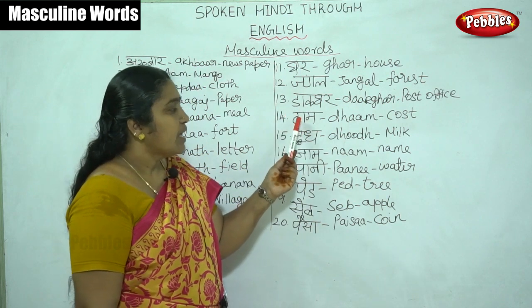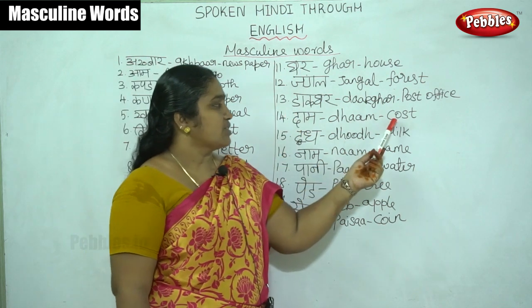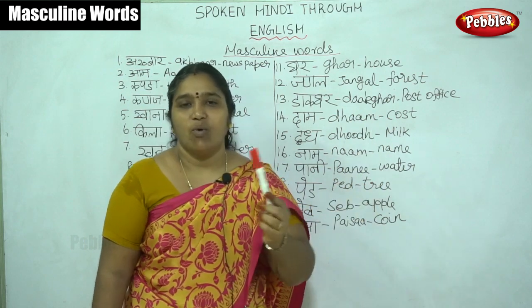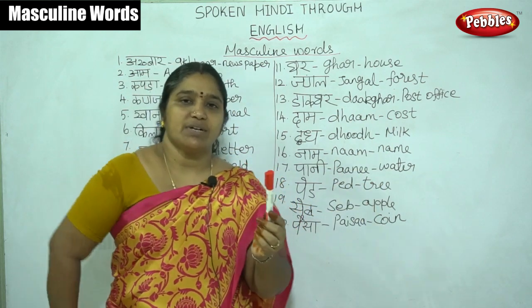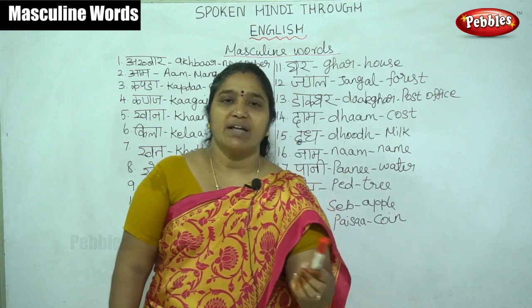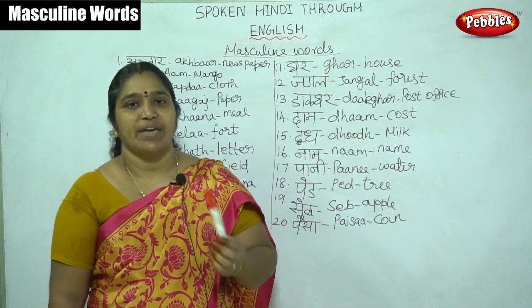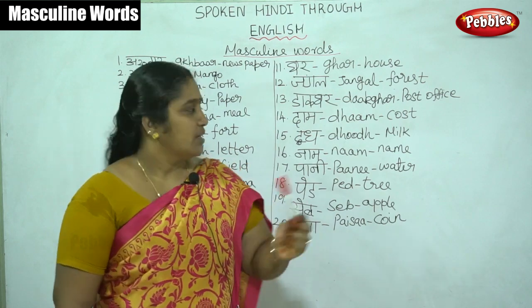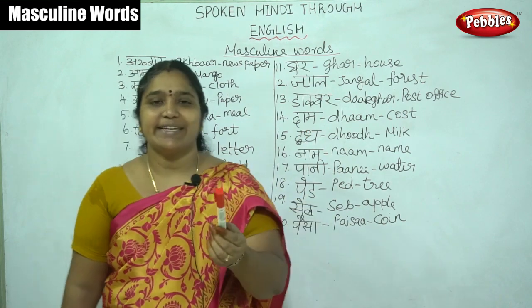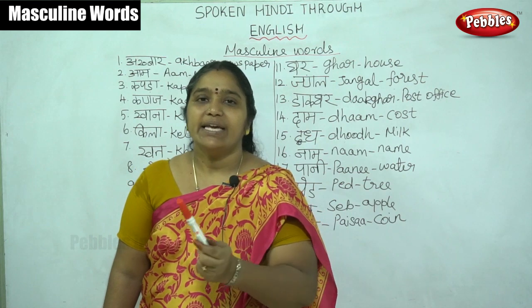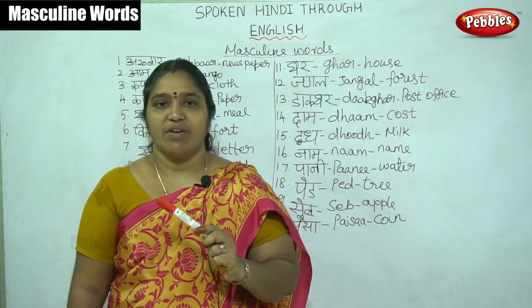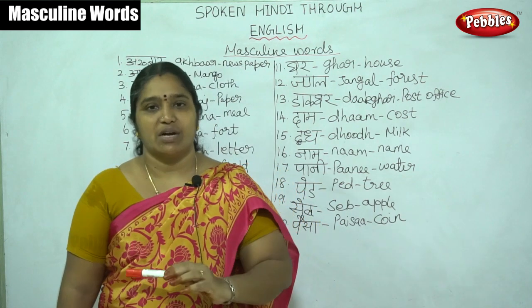Next one is daam. Daam means cost. While we are going to the vegetable shop or other shops, we ask what is the cost of those vegetables. In Hindi we can say बैंगन का दाम क्या है. What is the cost of the brinjal?